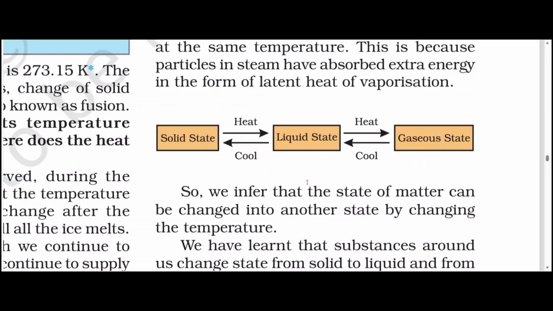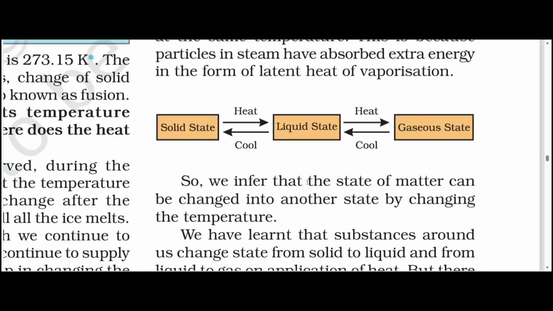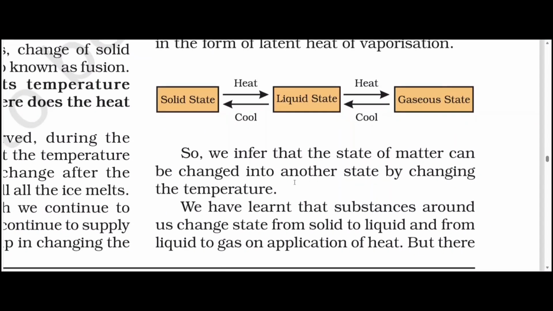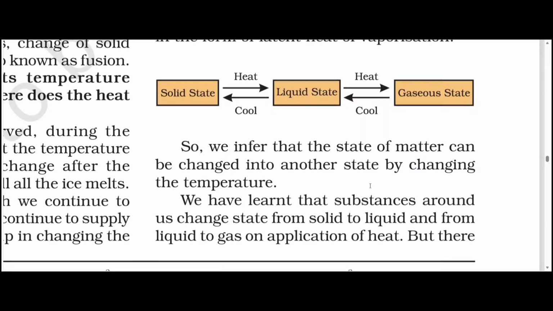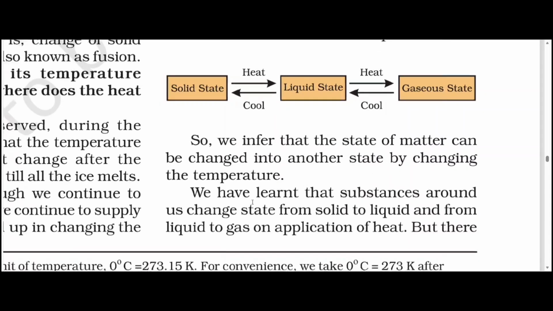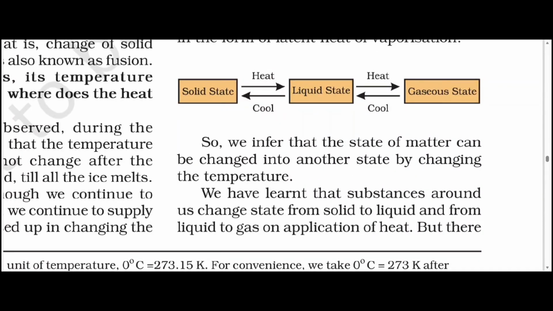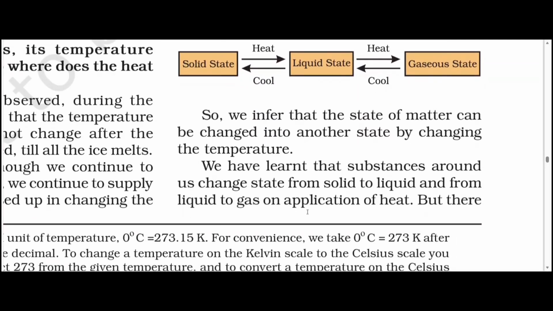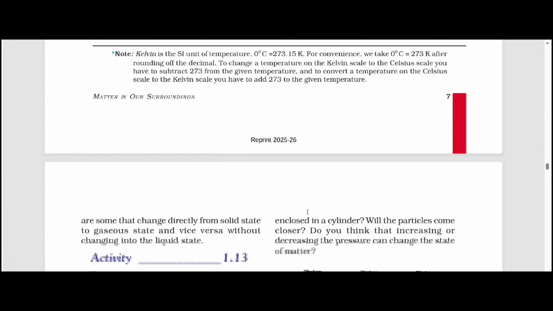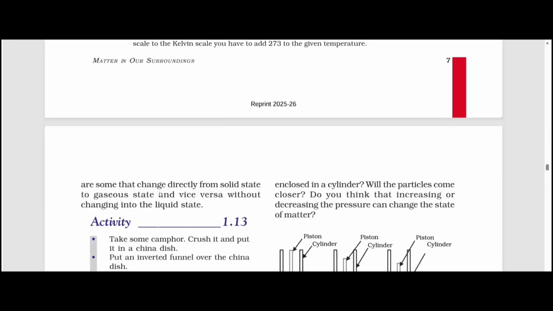So we infer that the state of matter can be changed into another state by changing the temperature. We have learned that substances around us change state from solid to liquid and from liquid to gas on application of heat. But there are some that change directly from solid state to gaseous state and vice versa without changing into liquid state. Okay, let's go through an activity.